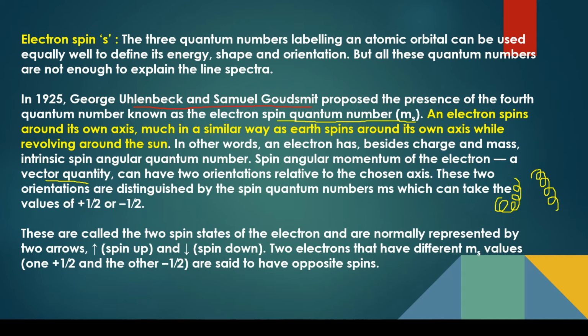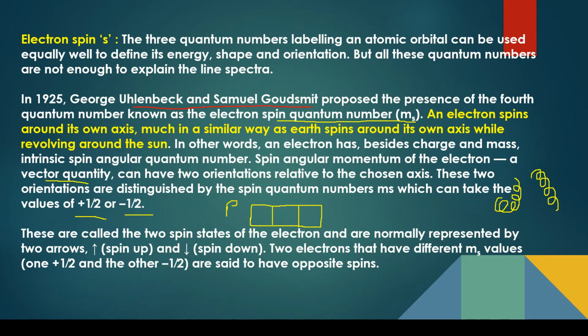So if we imagine it is moving clockwise, we'll give it the value of plus half. And if it is anti-clockwise, then the spin quantum number is given the value of minus half. And in a particular subshell, like we said that in p there are three orbitals possible, because the values of magnetic quantum numbers were coming out to be -1, 0 and +1. So these orbitals we show together at the same level, and I'll divide it into three boxes. So each box is representing one orbital. So I'm talking about p, where three orbitals are to be shown.